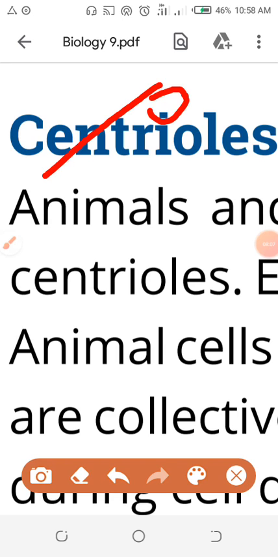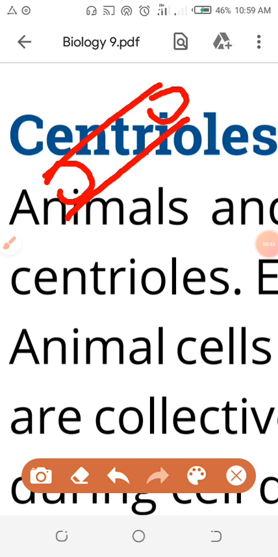If they are present in both cells, is there any difference between the ribosomes of the eukaryotic cell and the ribosomes of the prokaryotic cell? Yes, there is a difference, because nature has made a distinction between the ribosomes of the prokaryote and the ribosomes of the eukaryote. The distinction is that the ribosome of the prokaryote is smaller in size and the ribosome of the eukaryote is larger in size. That is the distinction.